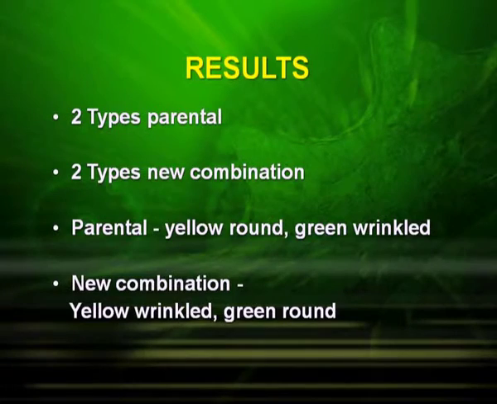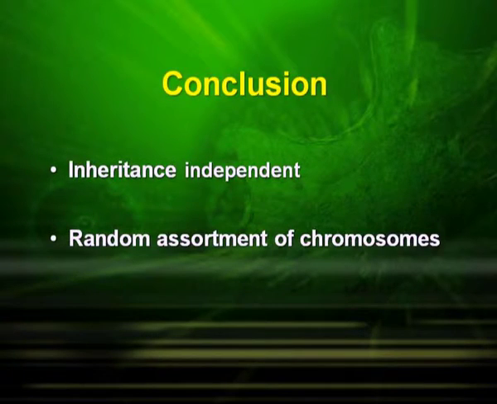So, what did you find in the cross? Now, you found that there are two types parental and two types new combination. Now, what were these parental types? The yellow round and green wrinkled. And what were the new combinations? The yellow wrinkled and green round. So, what did he conclude? That the inheritance is independent and there is random assortment of chromosomes. That means there is random alignment of the chromosomes.